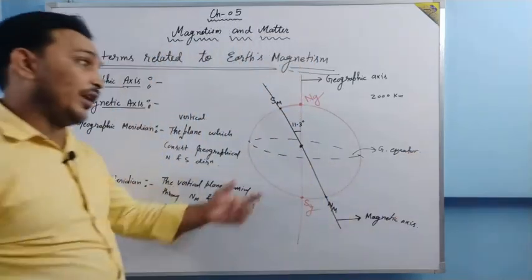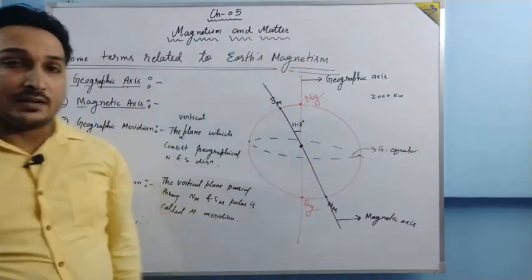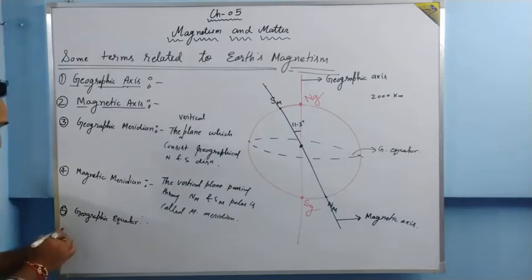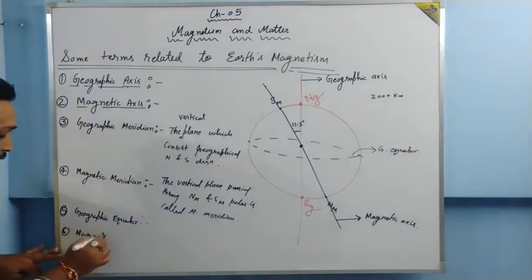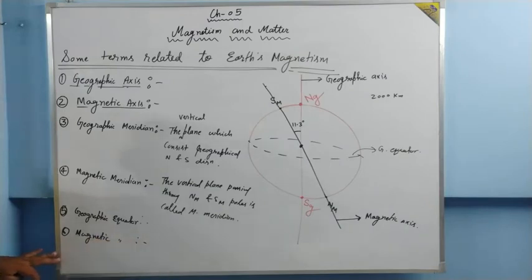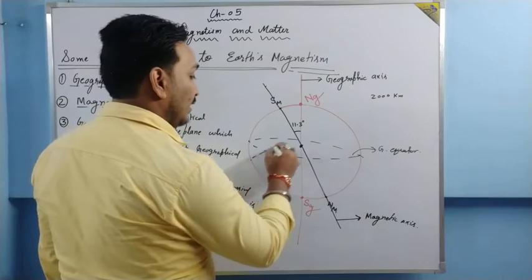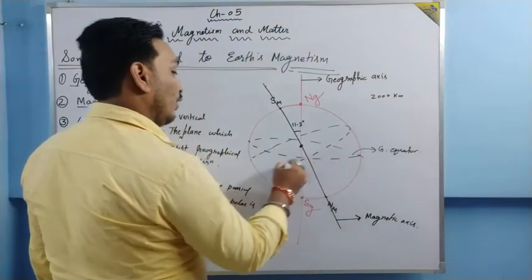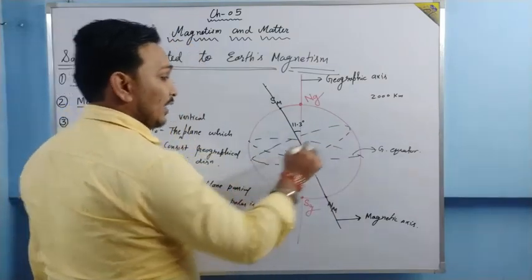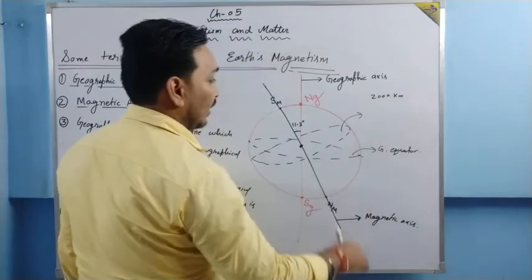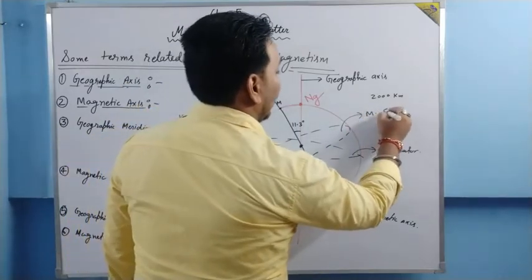And it is perpendicular to the geographic axis. And the last one you need to understand is the magnetic equator. What is the magnetic equator? The magnetic equator is also a circle which divides the earth into two equal halves, but the thing is it is perpendicular to the magnetic axis.